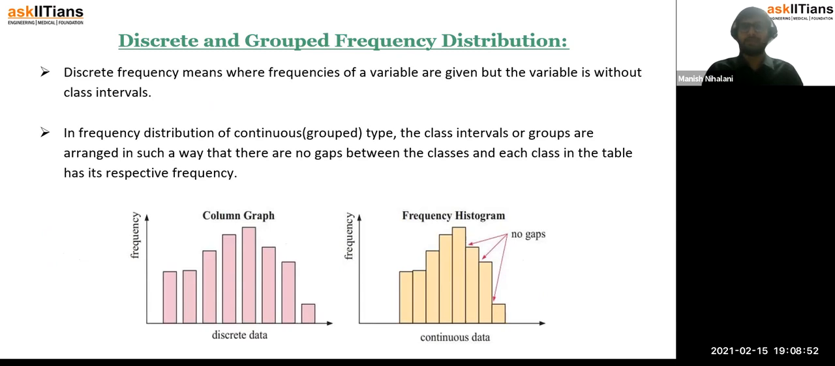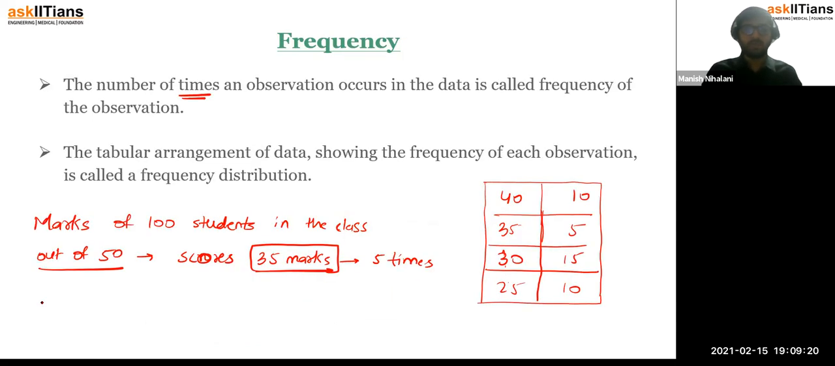Now what is discrete and what is grouped? Discrete means, as we had discussed in the last class, that if you are considering each observation separately, then you talk about a discrete distribution. Whereas when you are grouping the entries in a particular range, you say it is a grouped distribution. For example, with the marks of 100 students, you could say that between 30 and 35 marks there were 15 students. So you have grouped those 15 students into the class of 30 to 35.